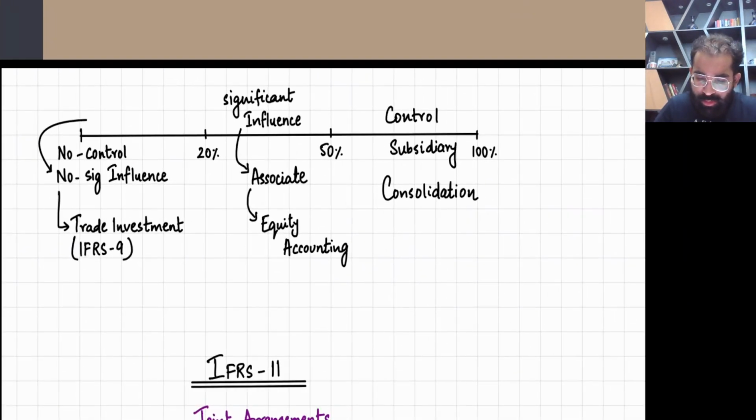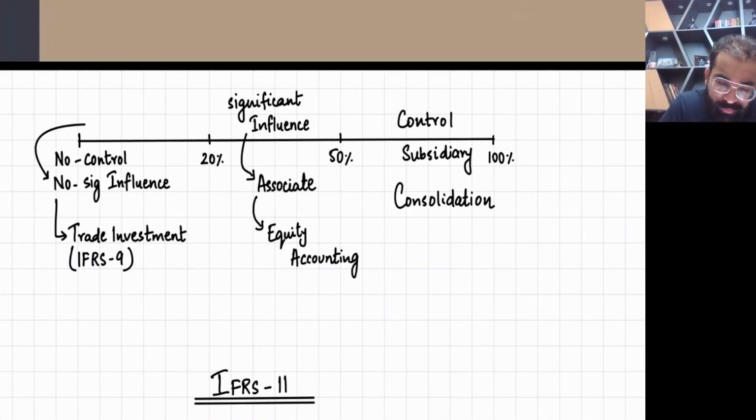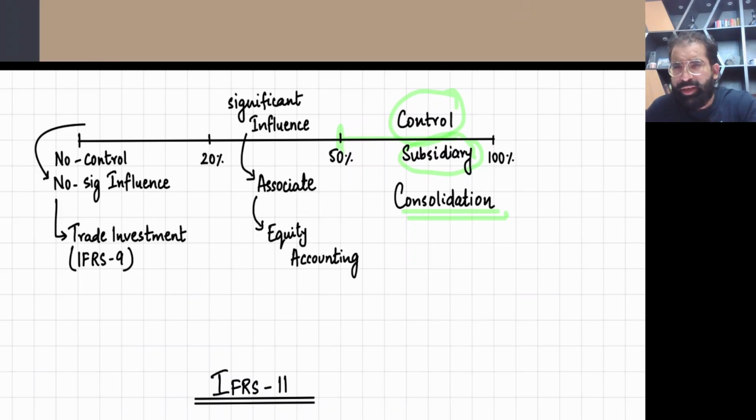See this sketch. If you have 50% plus shares of a company, that means you have control of that company. And when you have control of a certain company, that company is your subsidiary and you are a parent company. And now the accounting which we are going to follow is adding together, consolidation. In your basic studies, you have done consolidation. Plus, in my classes, I will also teach consolidation in very detail.